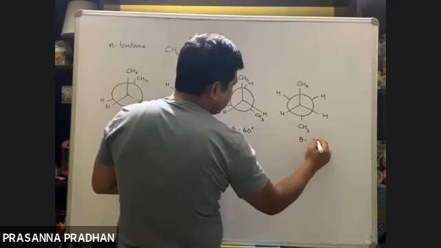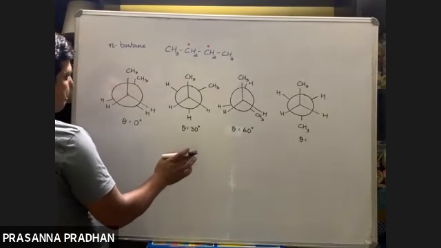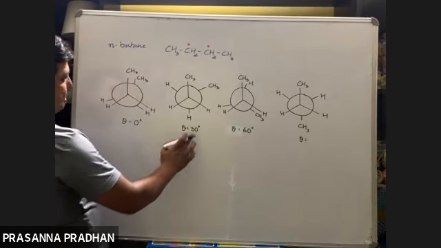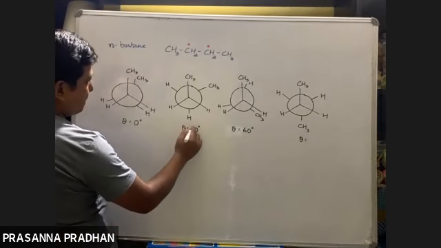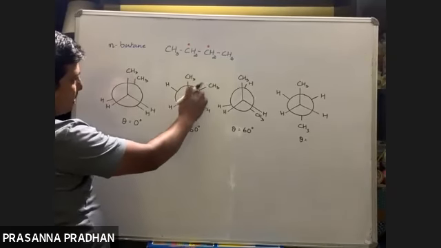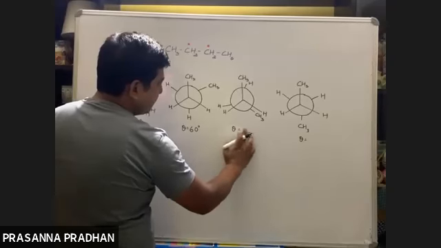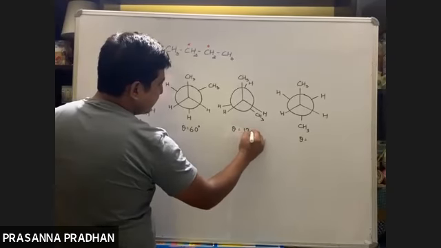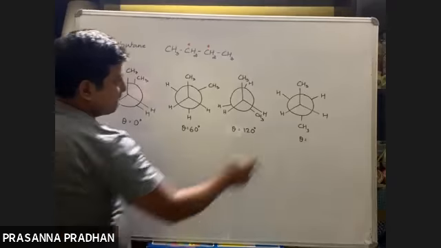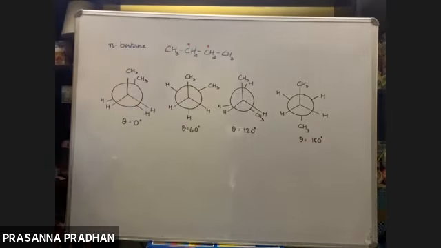Sorry, I'm so sorry. This is 60 degrees. Rotate by 60 degrees, this is not 30. 30 would be much less. 60 degrees, then 60 degrees more makes 120 degrees, and here it is 180 degrees. Rotate by 60 degrees, not 30.